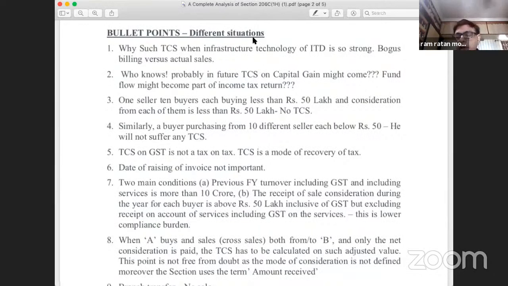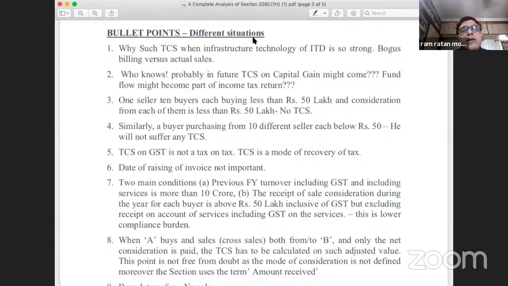My humble view here will be that TCS will be applicable on the full amount of rupees 1 crore, not on rupees 20 lakhs. Why? Because this 80 lakhs is nothing but a consideration which has been received against the consideration. But there is a catch here.